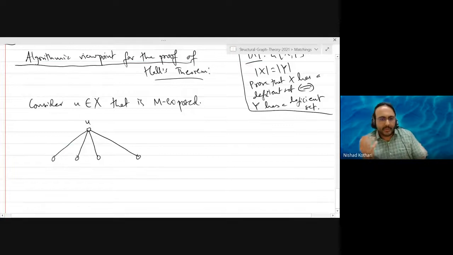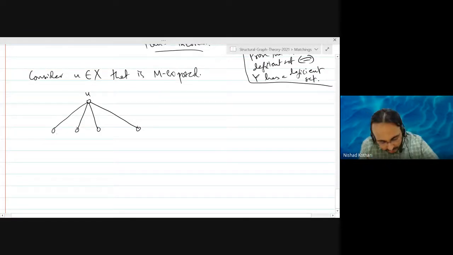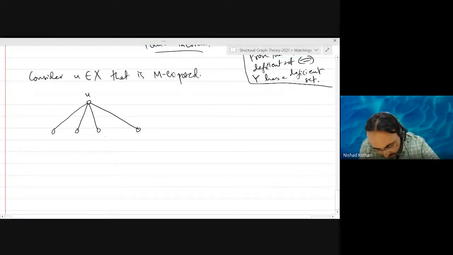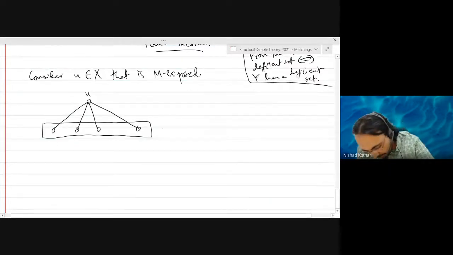U is M exposed, so all of these are going to be non-matching edges, right? And because the graph does not have any M augmenting path, it means that all of these vertices have to be matched vertices. All of these are M covered vertices.